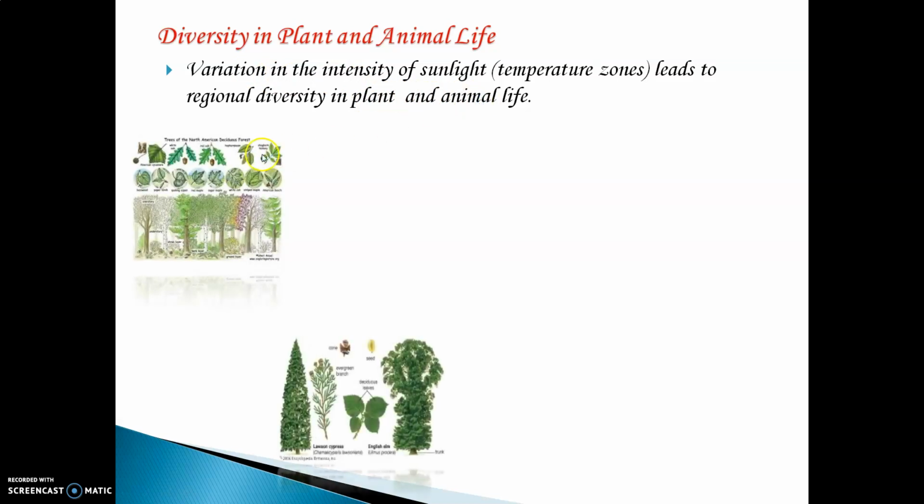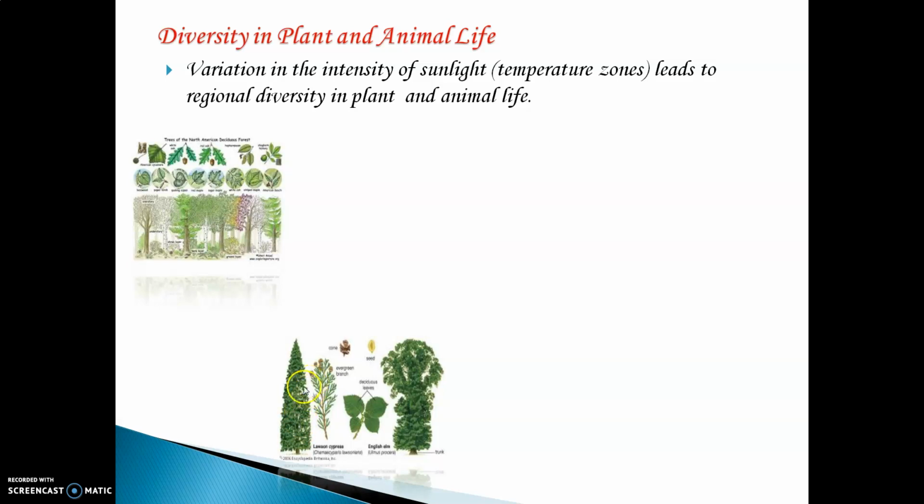You can see the different types of leaves and trees. These are found based on the temperature. For example, these conical shaped trees are found in the areas which have cold climate, areas which have snowfall.